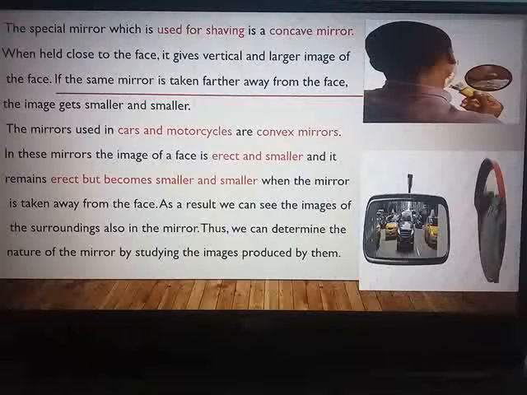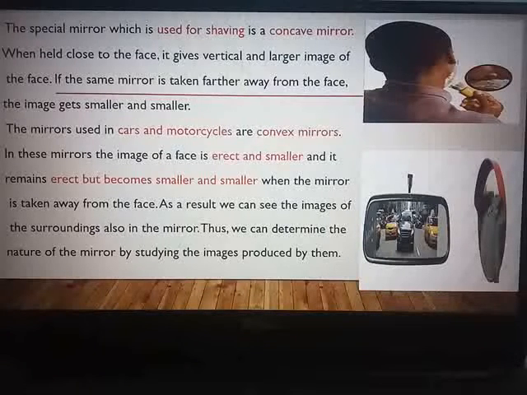What is the main use of these mirrors? In cars and motorcycles, do you see your face? Not at all. It is to get information about the vehicles or people traveling behind you or next to you, so that according to the requirement, you can change the direction of your vehicle.